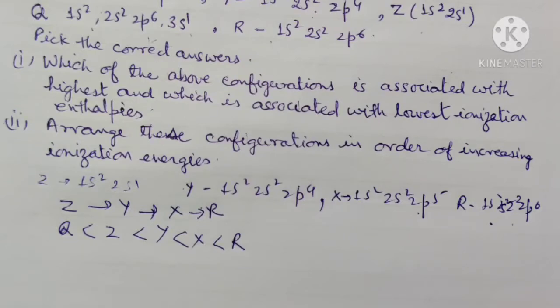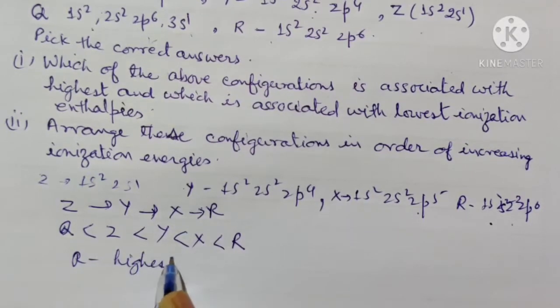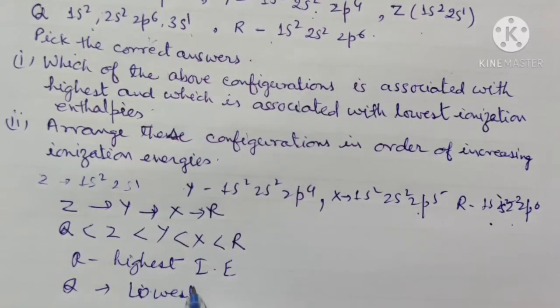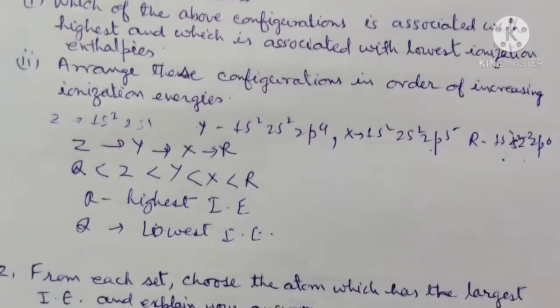So in this we can say R has the highest ionization enthalpy, and Q has the lowest ionization enthalpy. So this is the solution for this question.